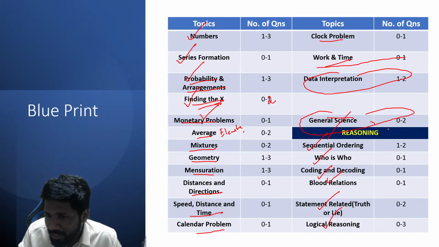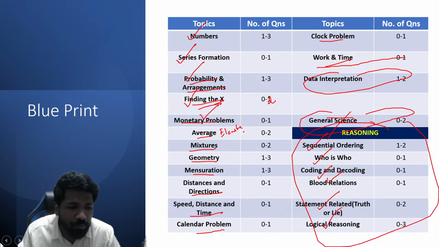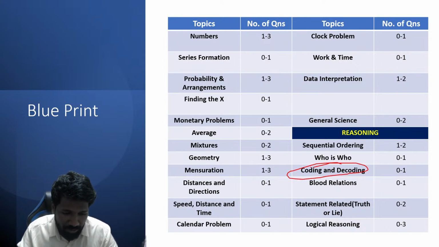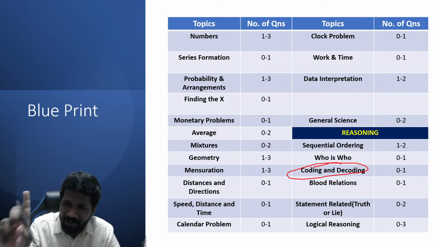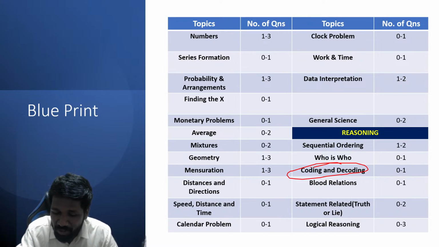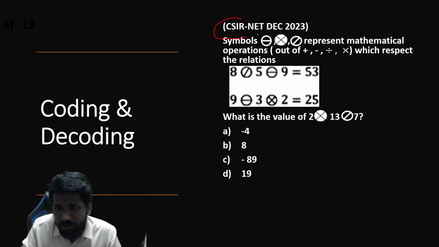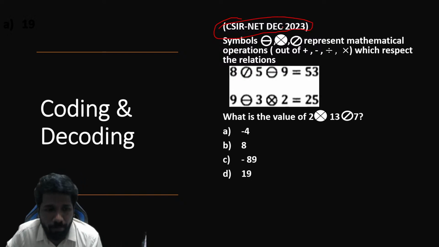Let us start with reasoning. Reasoning में last few years में maximum papers में repeated question है coding decoding वाला question. Maximum papers में means maximum 1 question only you will get. But chances are there for coding decoding. So I will show you a question which was asked in the last exam so that you get an idea. This is coding decoding using mathematical operation. Other coding decoding questions can also be asked.